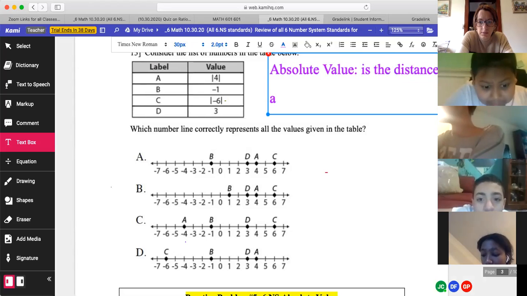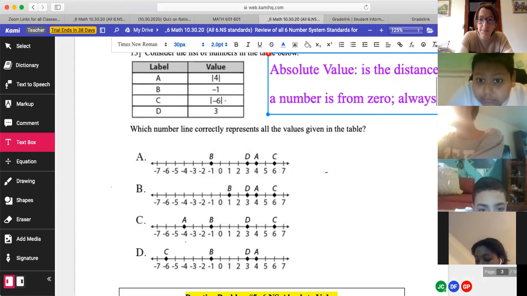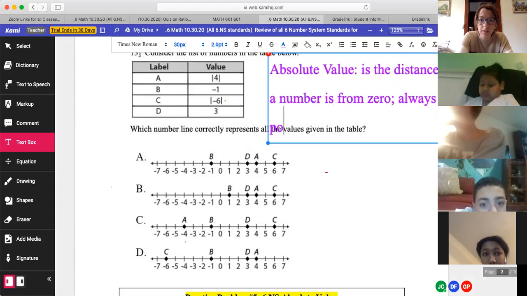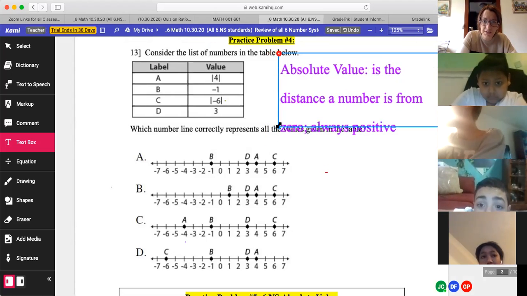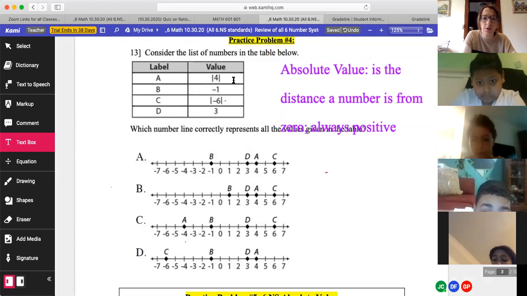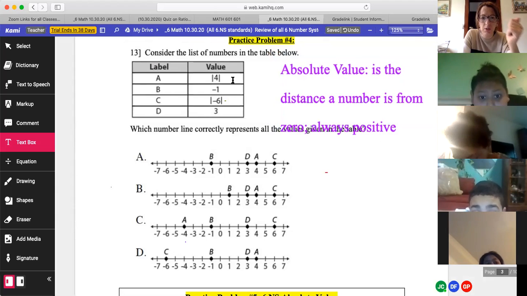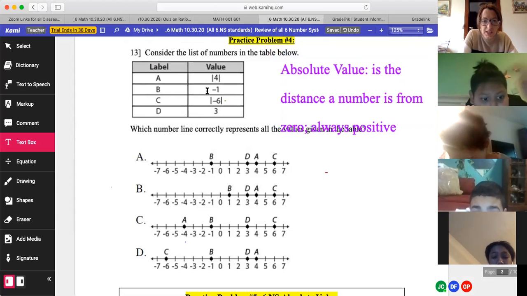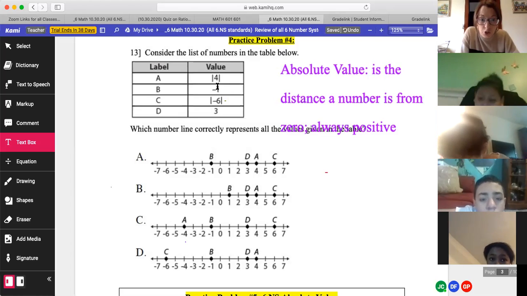The distance a number is from 0. Good. Is it positive or negative? Positive. Good. I want you to keep that in mind. It's always positive. Now, check this out. If absolute value measures the distance a number is from 0, it's positive, right? The bracket represents the absolute value. How far is 4 from 0? We're technically only going to be graphing what's either in the absolute value or the integer.